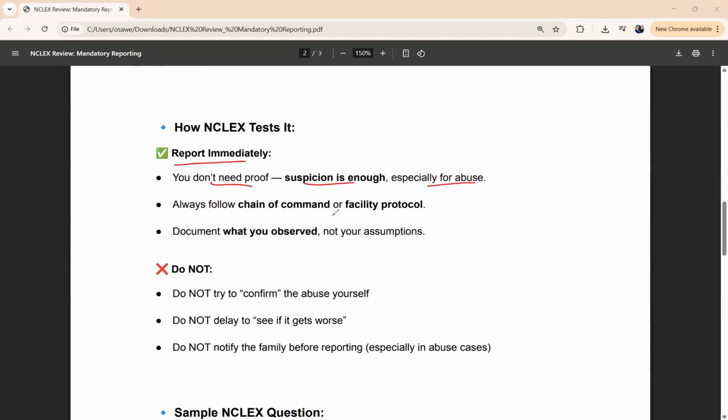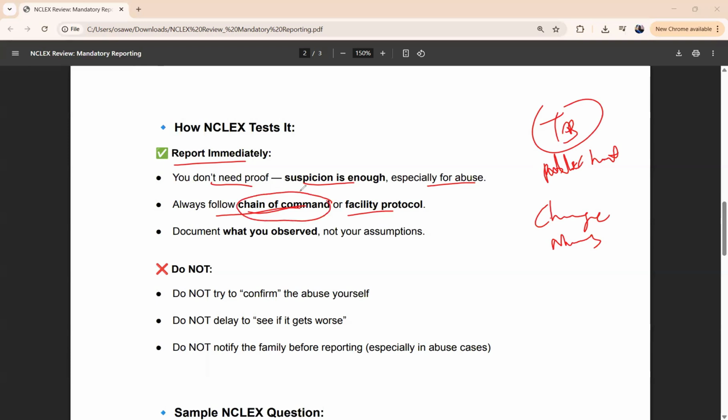Now, you need to follow chain of command, but NCLEX will not likely give you chain of command. It is either a chain of command report or facility protocol when you are trying to report, but NCLEX will not likely tell you whether you should report to the charge nurse or to public health when it happens to be an issue with maybe TB. But NCLEX is going to give you answers related to reporting to chain of command or facility protocol.